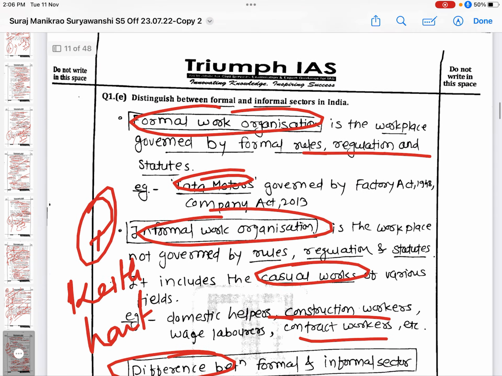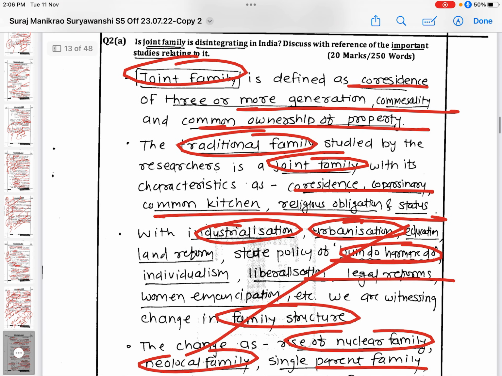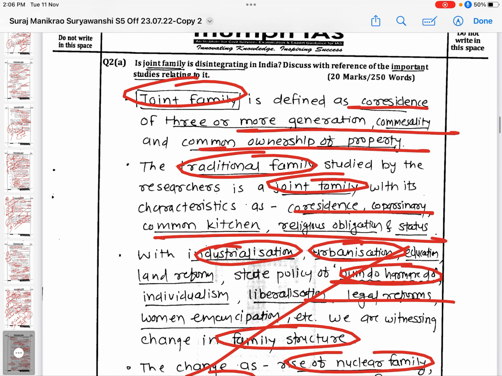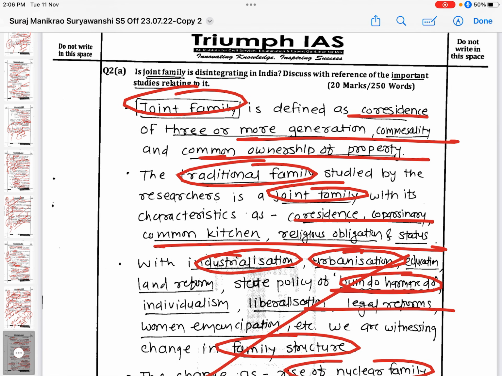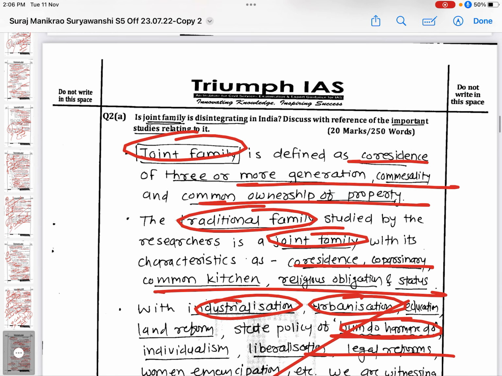Now we will discuss a 20 marker question. Yes, this is a 20 mark question: is the joint family disintegrating in India? Discuss with reference to important studies related to it. First of all, they asked about the joint family, so I discussed what a joint family is. Then how traditional Indian society was considered a joint family, studied by various thinkers. Then whether the joint family is disintegrating, which is the major question.